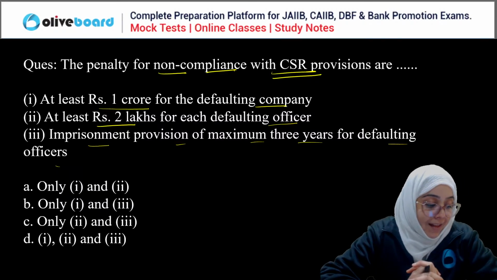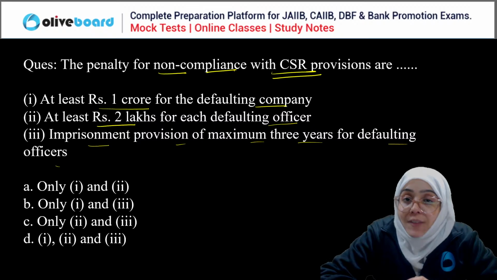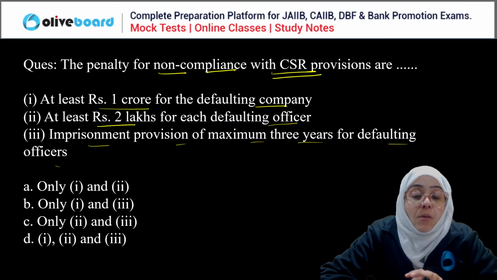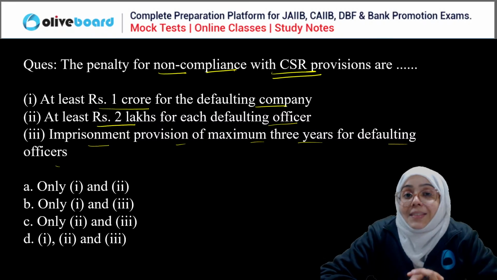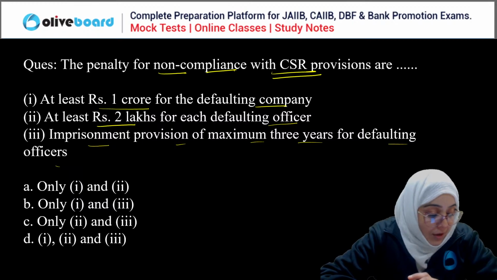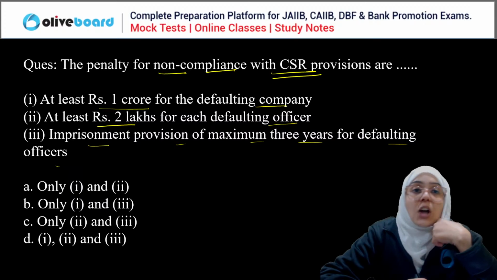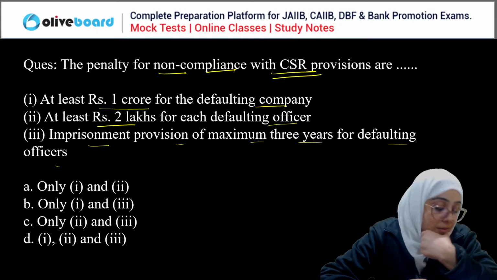Everyone, please answer this question. If you are not fulfilling the CSR provision, then what is the penalty that is charged on you?